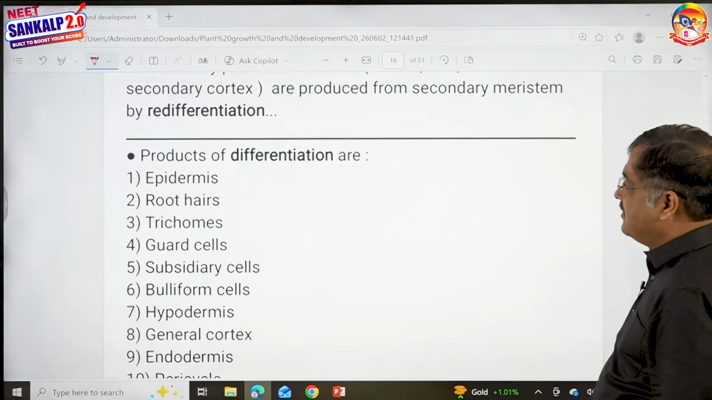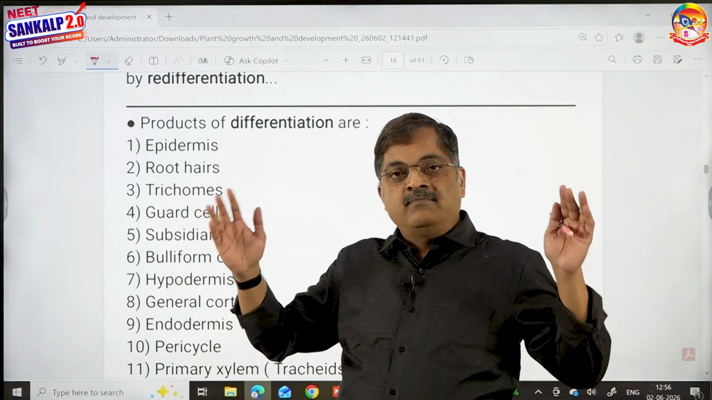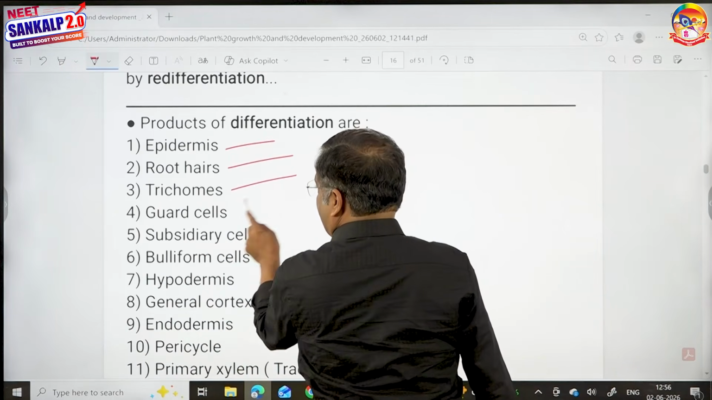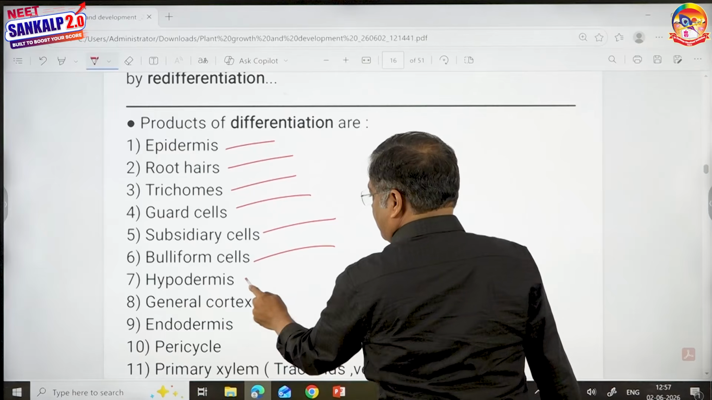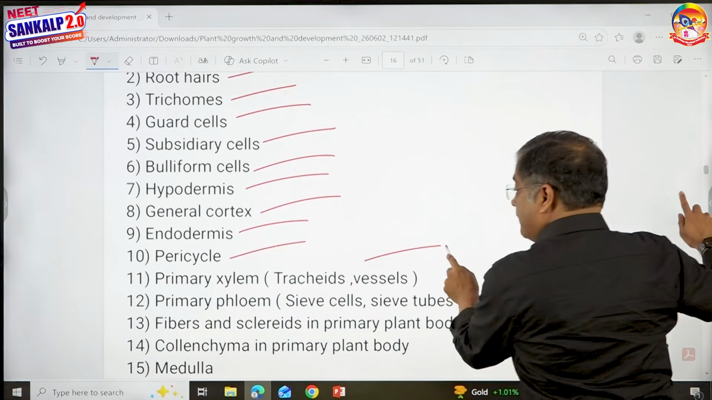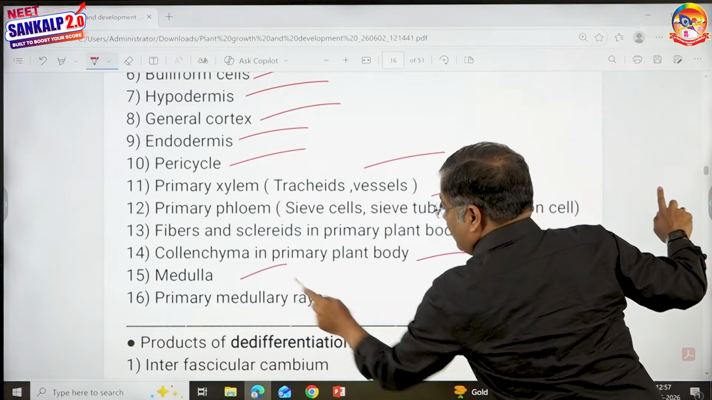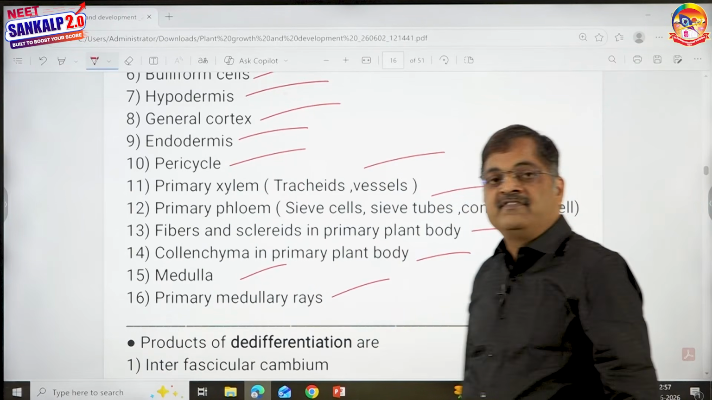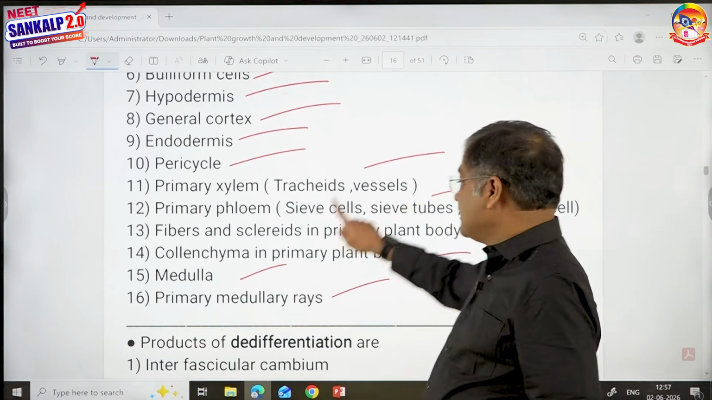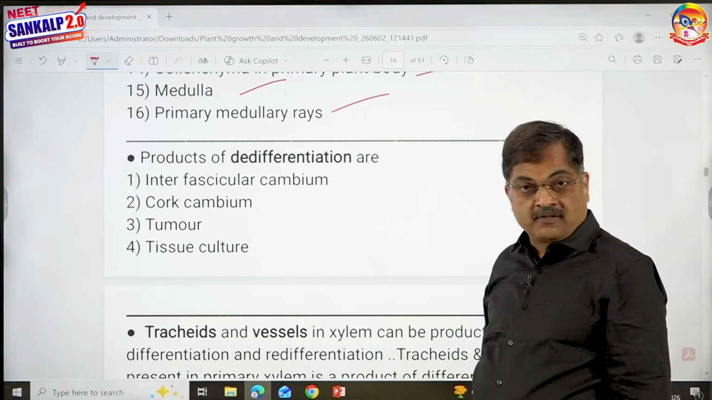What are the products of differentiation? Simple. The entire primary plant body is a product of differentiation. So therefore, epidermis, root hairs, trichomes, guard cells, subsidiary cells, bulliform cells, hypodermis, general cortex, endodermis, pericycle, primary xylem, primary phloem, fibers, collenchyma, medulla, primary medullary rays. All of them are seen in the primary plant body and they are permanent cells. Therefore, they are differentiation.